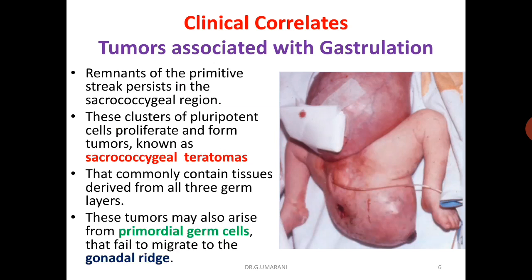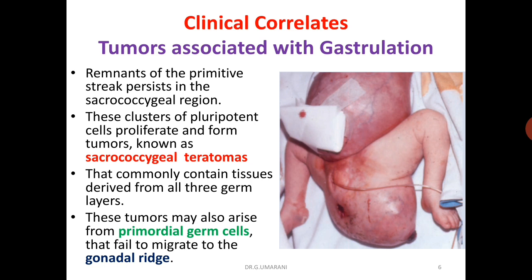Usually the primitive streak disappears after the 3 germ layers form, but remnants of the primitive streak may persist in the sacrococcygeal region. These clusters of pluripotent cells proliferate and form tumors known as sacrococcygeal teratomas. You can see the diagram in the video. So that is the sacrococcygeal teratoma.